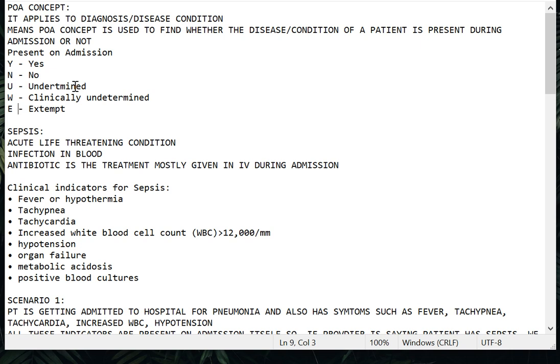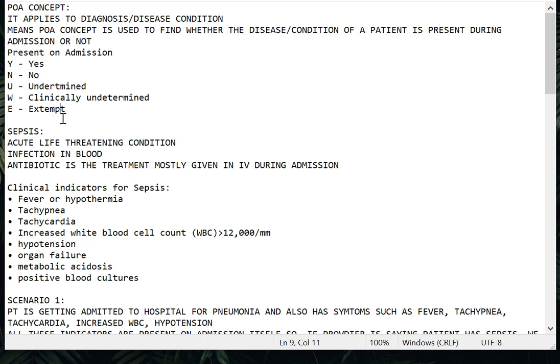First one is Y: yes, present on admission. N: no, not present on admission. U: was it present on admission? Cannot be determined, clinically undetermined. W: was it present on admission? Clinically undetermined. E: it is an exempt category. Why am I asking the same question for each? Because among these five we decide whether a condition belongs to Y, N, U, W or E.